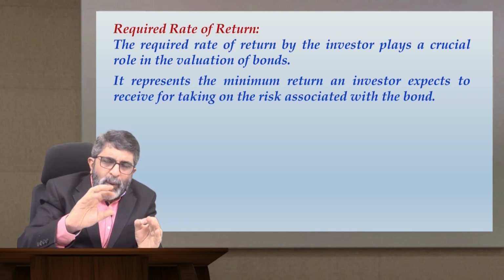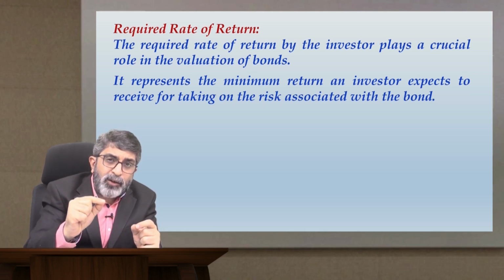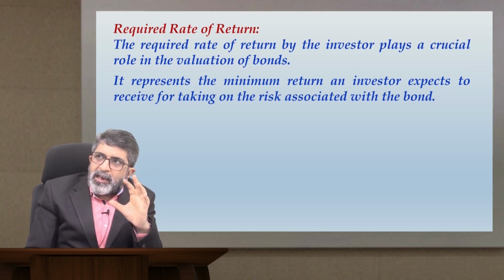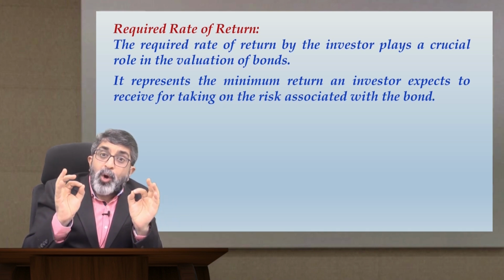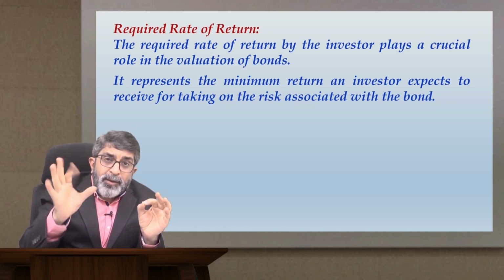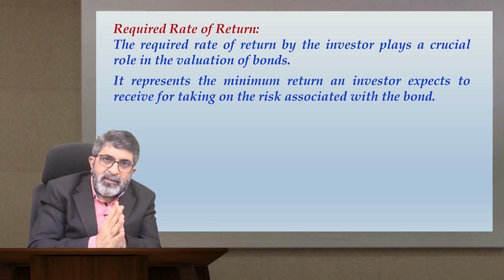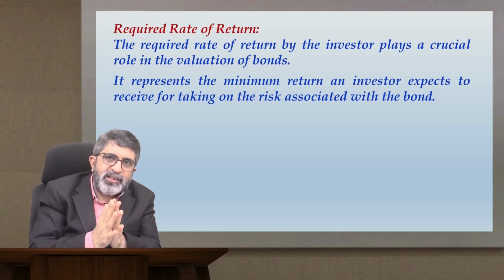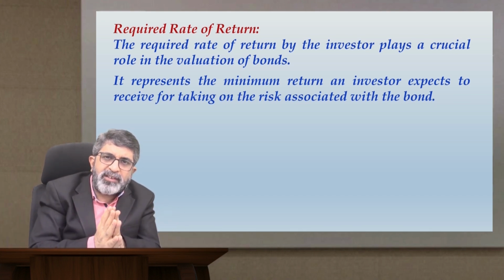So, one more thing, from where do we get this required rate of return or the desired rate of return for the investor? It is basically a reference rate. Let me explain this point to you. Suppose in the market, I am talking about the bond market, there is a particular bond which is A rated bond, which is offering 9% yield. That means I have an opportunity to invest in that bond which is offering me 9% yield, and maybe similar other bonds are also somewhat offering 9% yield.